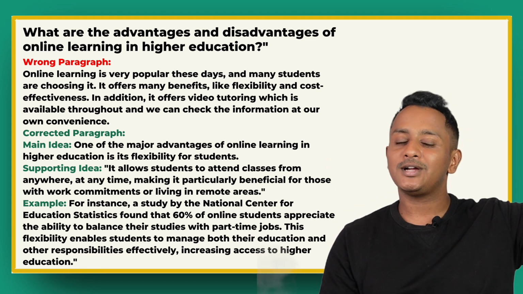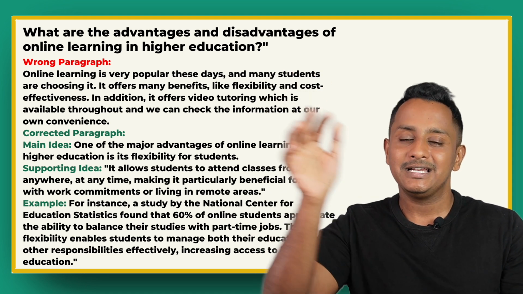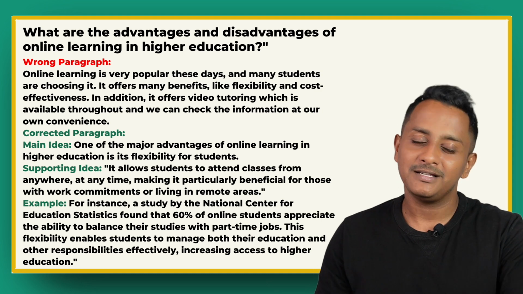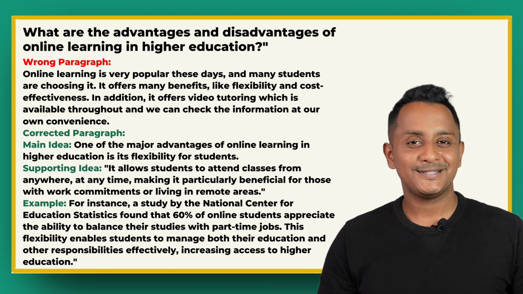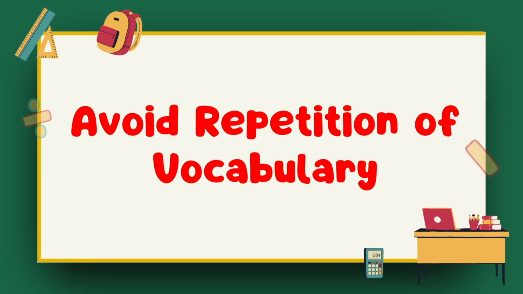You go with the wrong structure, you end up getting 5.5. You come up with the right structure, you end up getting 8. Task response and other things, we will very soon sort out. But here is the first killer strategy: to have a good structure. Remember this. The second killer strategy to improve your IELTS essay writing scores immediately is to avoid repetition of vocabulary.